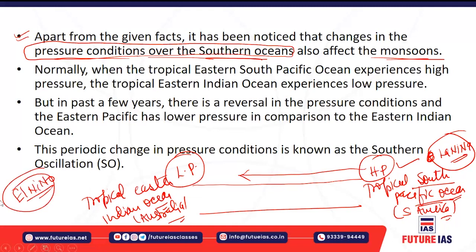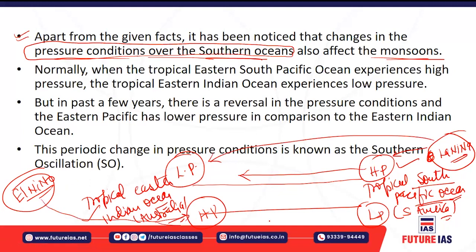In the reverse condition, there is a high pressure zone created over the tropical Eastern Indian Ocean, and a low pressure created over the tropical South Pacific Ocean. So during La Nina, the earlier situation occurs, and during El Nino, the high pressure zone is created over there. The rain bearing wind blows from the high pressure zone to the low pressure zone, which causes the rain bearing winds to move away from the Indian Ocean, and which causes a very low amount of rainfall on the Indian subcontinent. And that is basically the phenomenon called El Nino. This reversal, or this periodic change of the pressure conditions, is also known as southern oscillation.